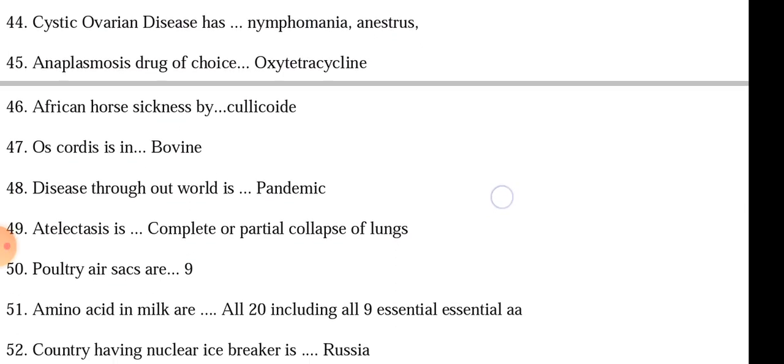Disease throughout the world is called pandemic disease. Example: COVID-19 in 2019, and in 2006 to 2007 there was the H5N1 avian influenza outbreak, that was also a pandemic. Atelectasis is complete or partial collapse of lungs. Poultry air sacs are 9. Amino acids in milk: if essential ones are asked, all 9 are present. If only amino acids are asked, then all 20 amino acids are there in the milk.